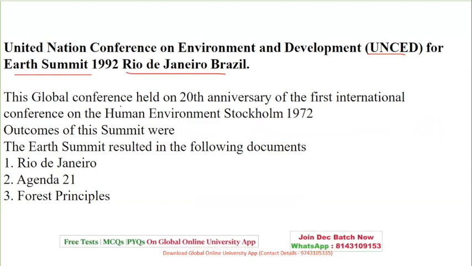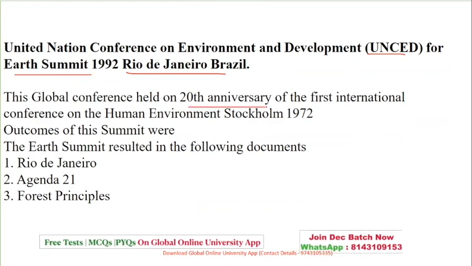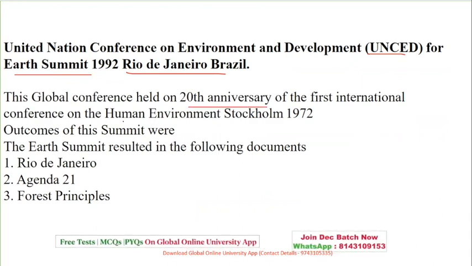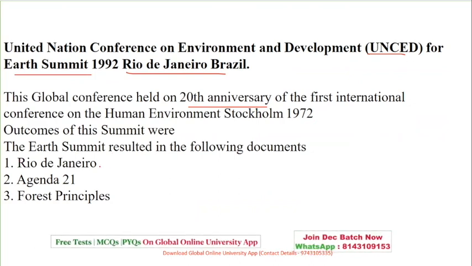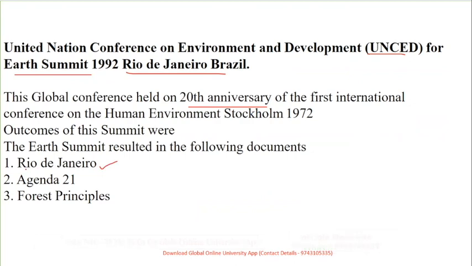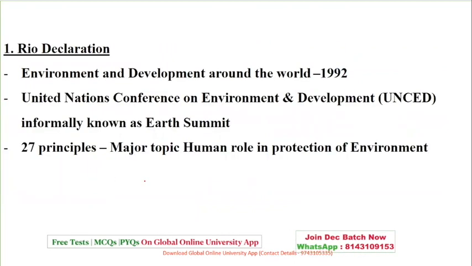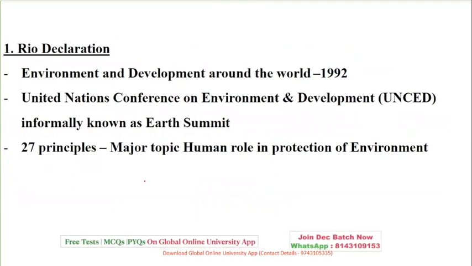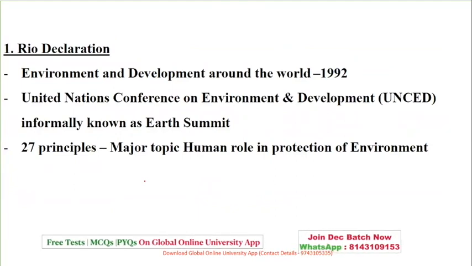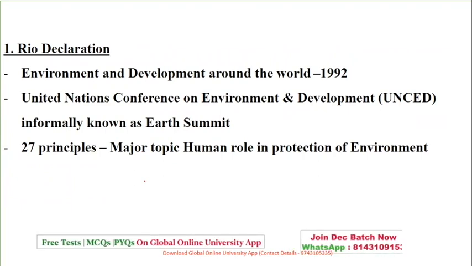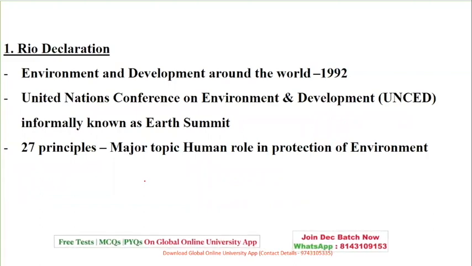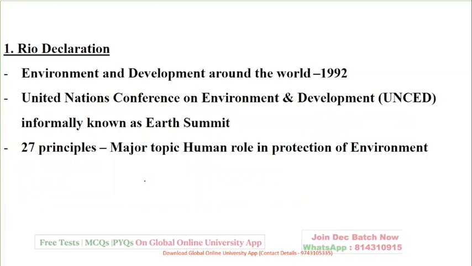This was the global conference held on the 20th anniversary of the first international conference at Stockholm in 1972. The outcomes were three things: the Rio Declaration, Agenda 21 and Forest Principles. Now let's see what this Rio Declaration was. It concerned environment and development around the world, and was informally called the Earth Summit. It had 27 principles, with the major topic being the human role in the protection of the environment.